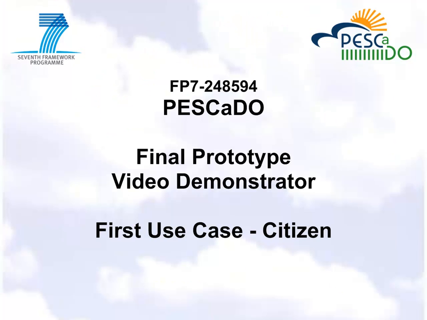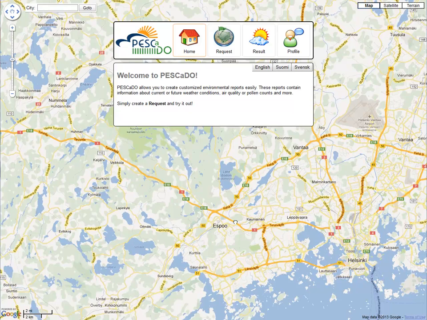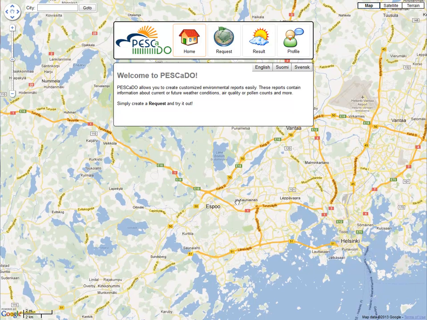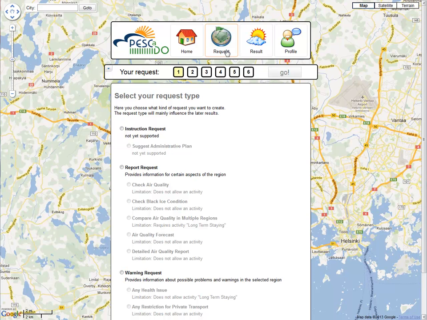In this part, we want to have a look on how the Pescado system can be used. For this case, we have Fiona, one of our demonstration profiles, which describes a normal, medium-aged user with no special allergies or sensitivities. Suppose Fiona is planning her weekend activity near her hometown Espoo. From the welcome screen of the service, she goes to the Request tab to formulate her request.